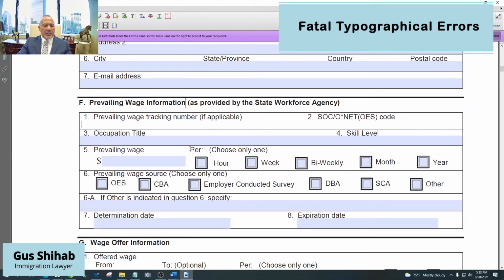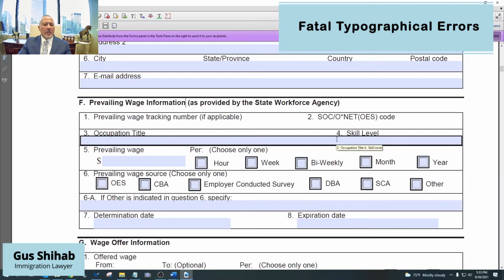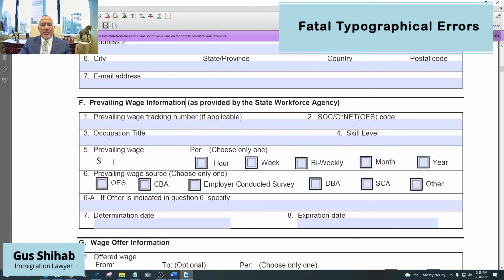Here in section F, there's information on the prevailing wage tracking number, which is cut and pasted from the correspondence that you received from the Department of Labor that has the tracking number of the application that was filed for prevailing wage determination. Now, an error in the tracking number will not cause the application to be denied, or the SOC code, or the occupational title, or the skill level. None of those things will cause it to be denied without audit, but more than likely, this field here is where things start to happen erroneously.